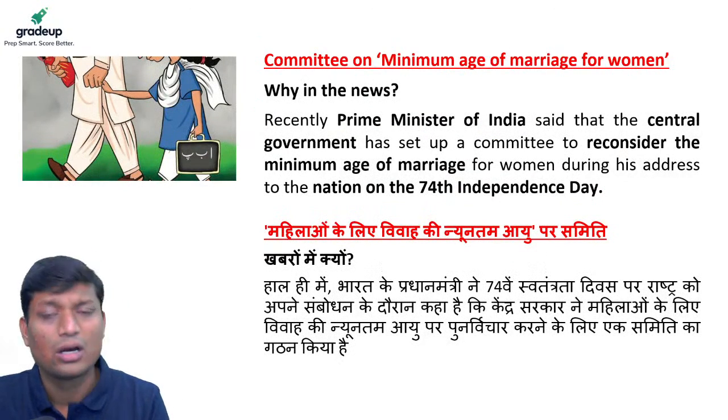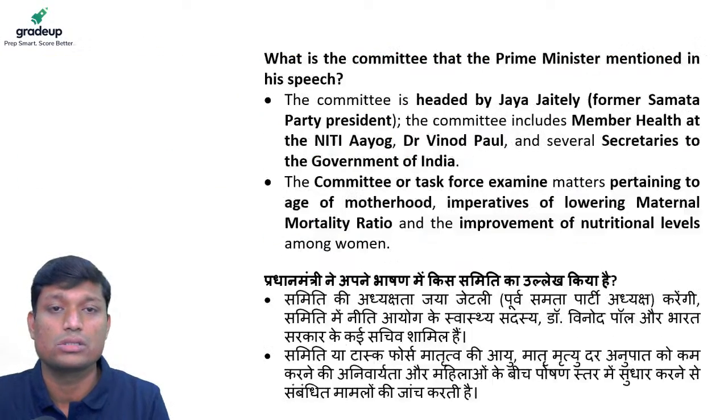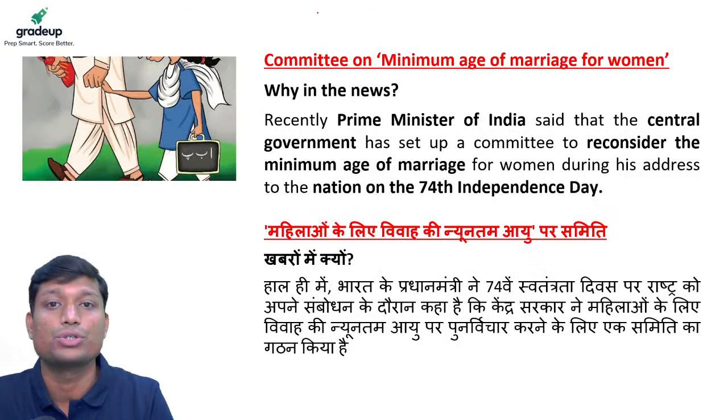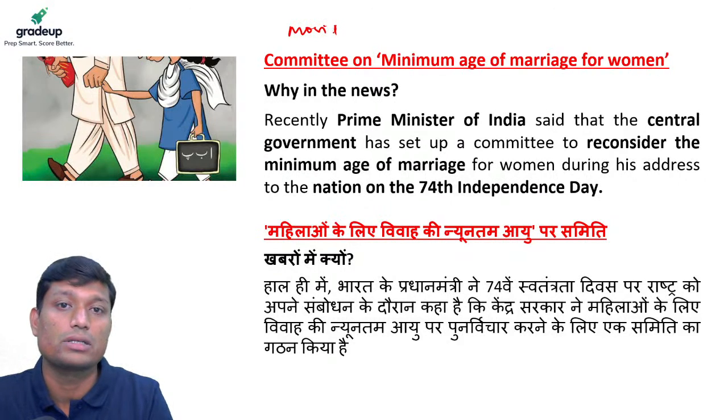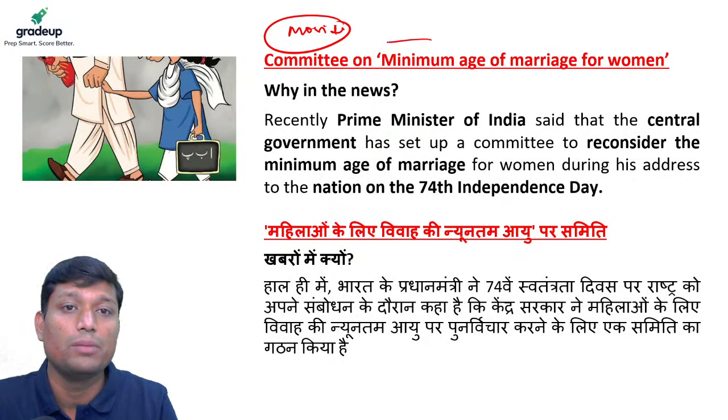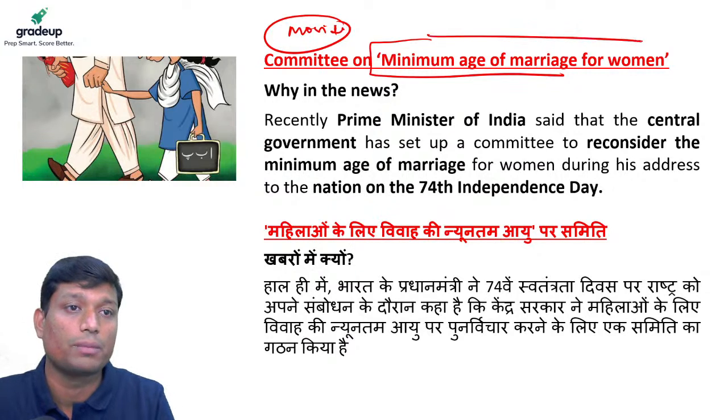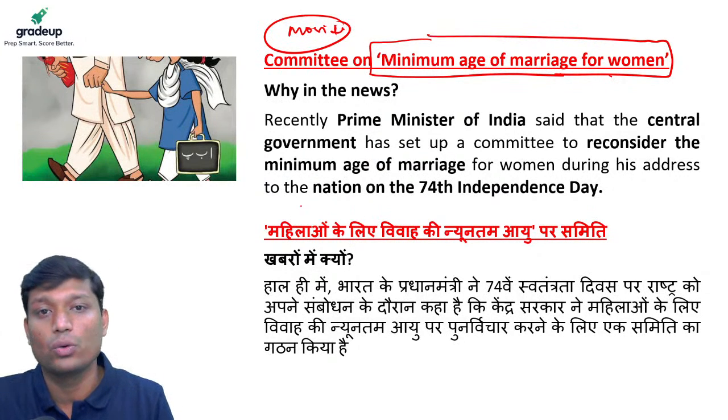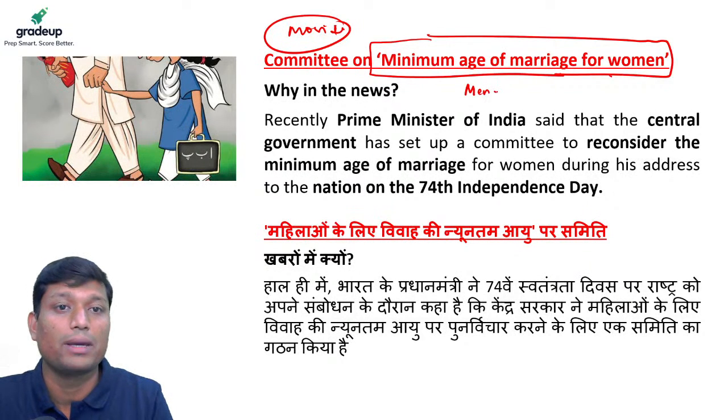Now let us see one more important issue. This is a very important issue when it comes to current affairs. So there is a committee on the minimum age of marriage of women, right? You must know that there is a minimum age of marriage. For men it is 21 and for women it is 18, right?